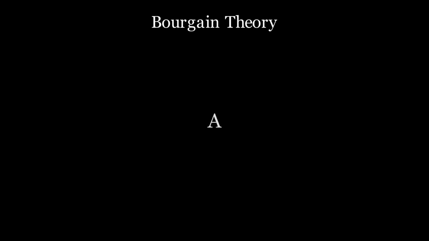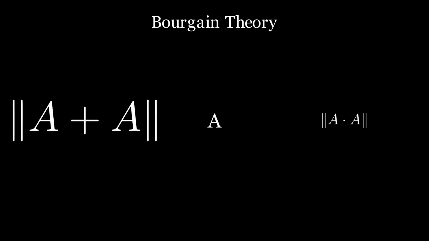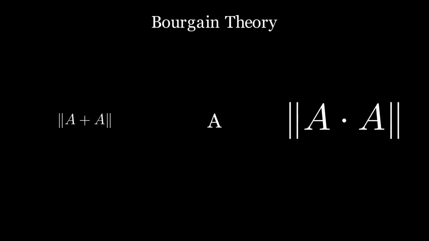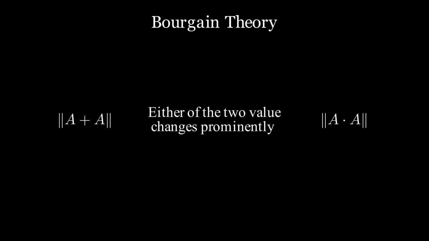It says if a set is discretized enough, then either the set you get by adding any two elements from it, or the set you get by multiplying any two elements from it, is much bigger than the original set. Now, what do I mean by the sum set and the product set? Simple. The sum set contains all possible sums you can make by adding two elements from the set, and the product set contains all possible products you can get by multiplying two elements from the set.